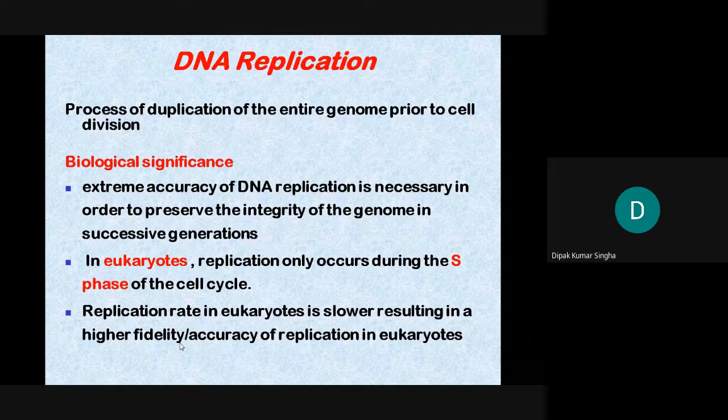So replication only occurs during the S phase of the cell cycle, and G1 and G2 are checkpoints. First is initiation, and after synthesis there is another checkpoint, G2. After synthesis of DNA, whether it is proper or not is checked by the G2 phase. So it is a very complicated as well as very systematic pathway for replication.